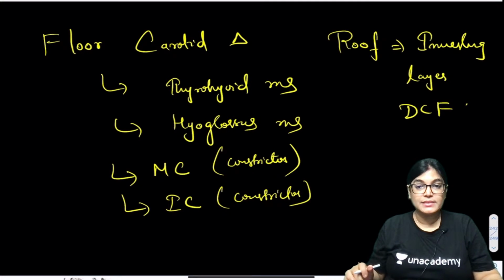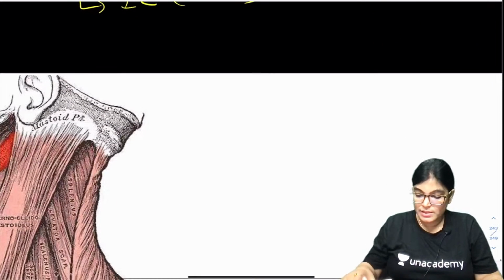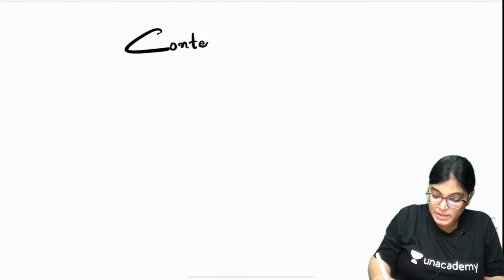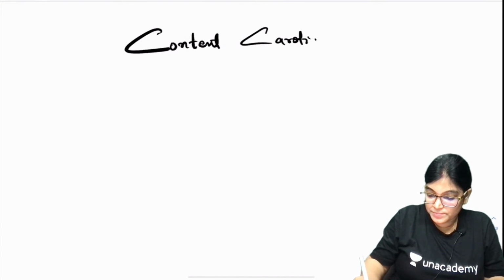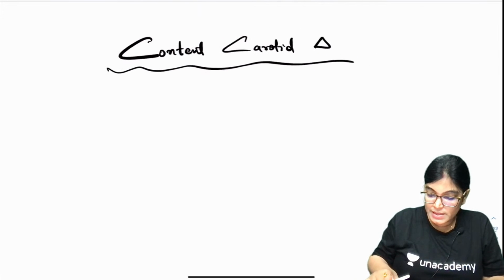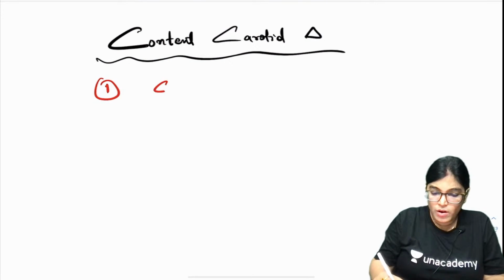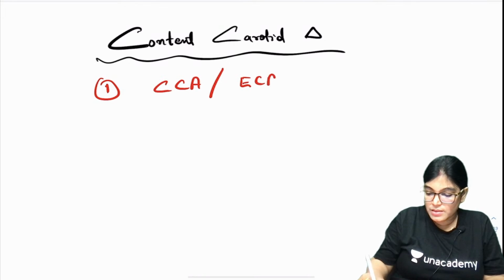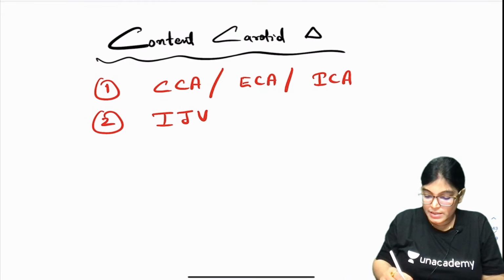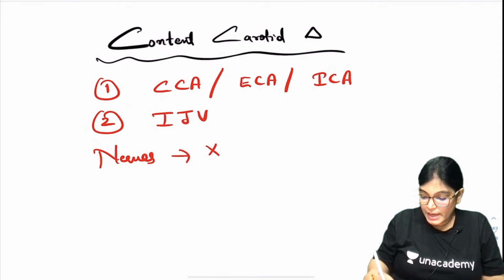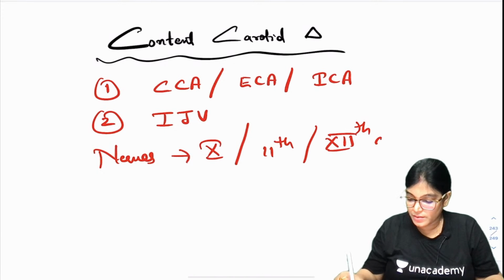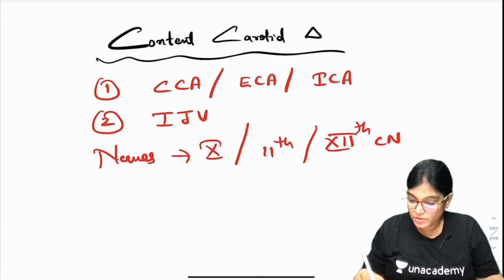And what about the contents, the important contents? Let me write down the important contents of the carotid triangle. It contains all kinds of carotid artery: common carotid artery, external carotid artery, and internal carotid artery. It contains the internal jugular vein. It contains nerves: the 10th, vagus. It also contains the 11th cranial nerve and the 12th cranial nerve.